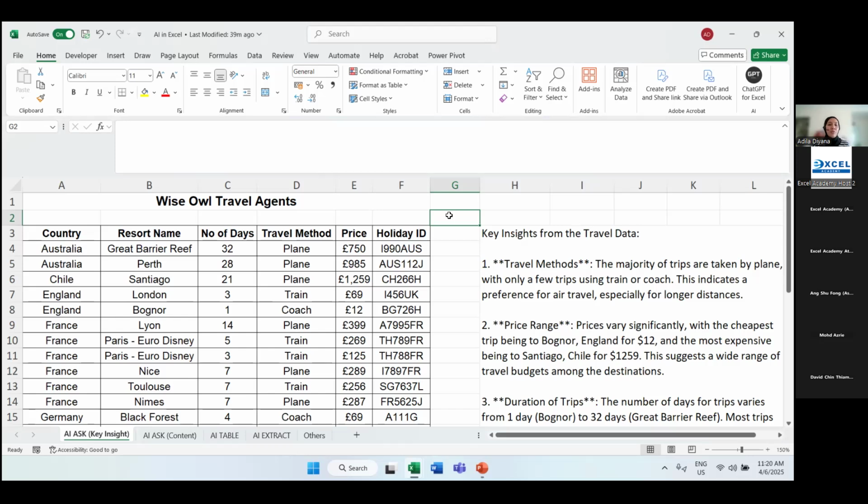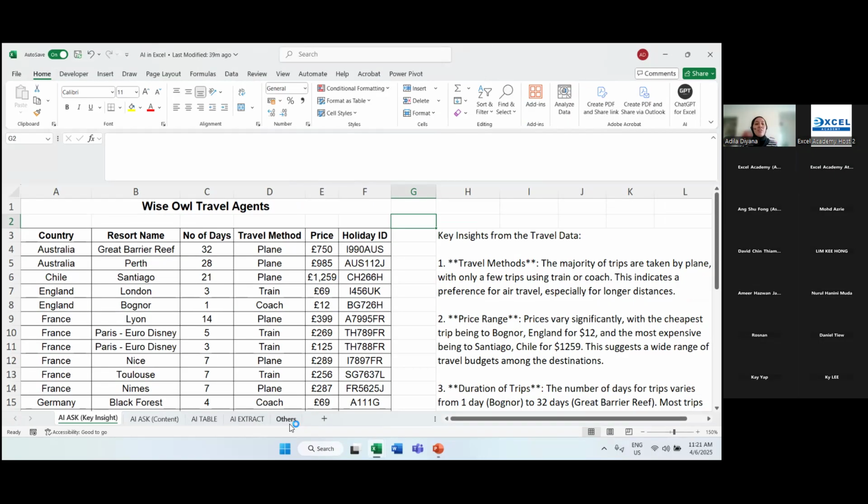Okay. Now, if you can see down here, we have several different worksheets, right? We're going to cover a few formulas for ChatGPT for Excel. When you insert ChatGPT for Excel, how we use it in Excel is through formulas. For example, =AI.ASK, =AI.TABLE, =AI.EXTRACT. So it's going to be in the form of formulas.